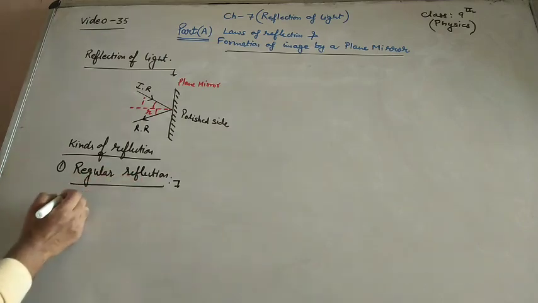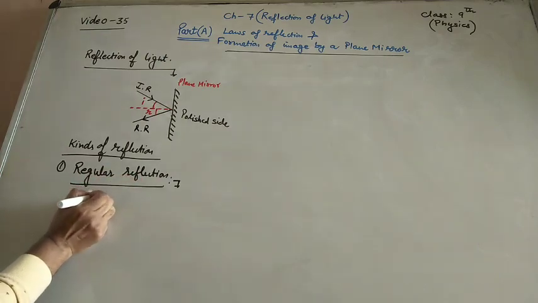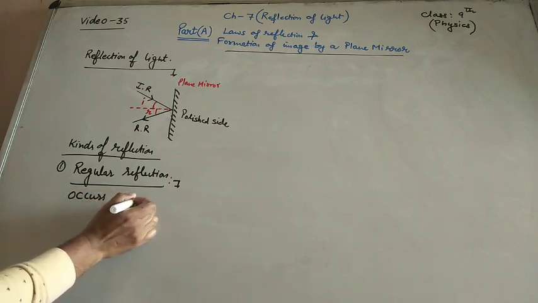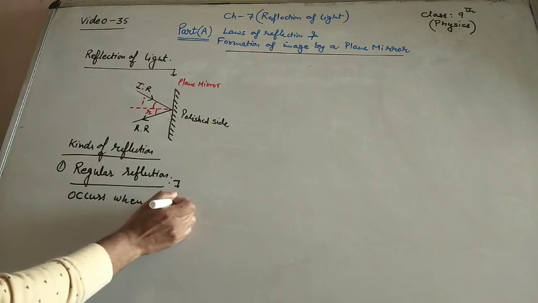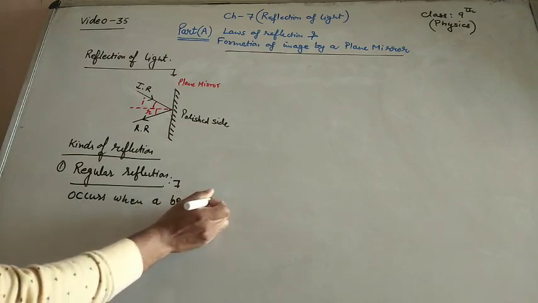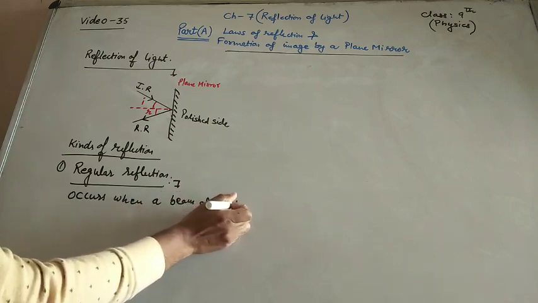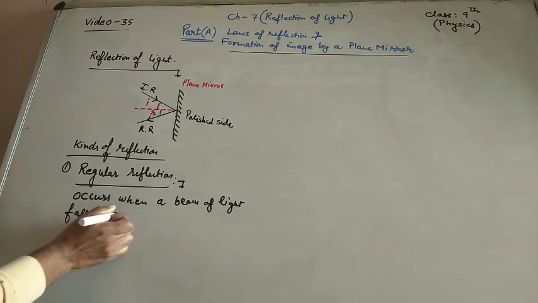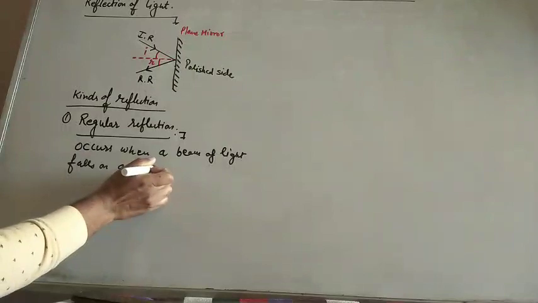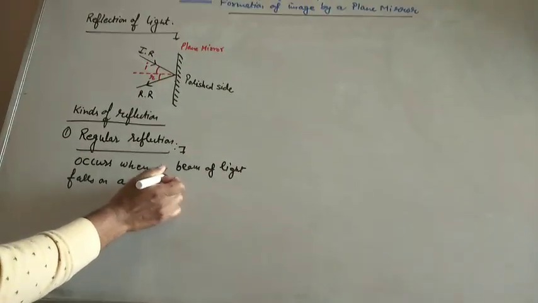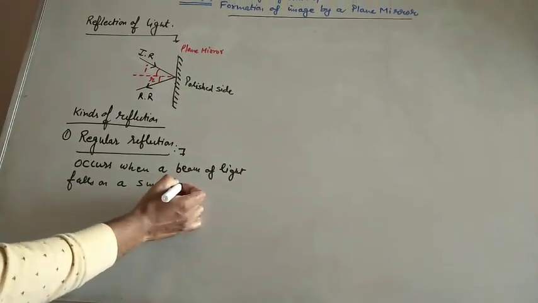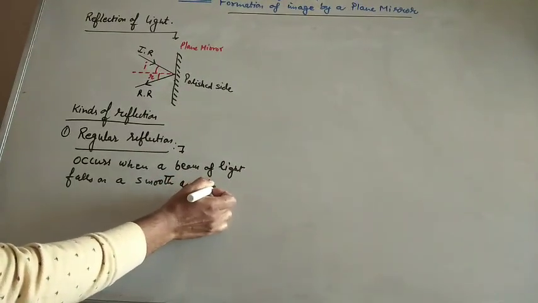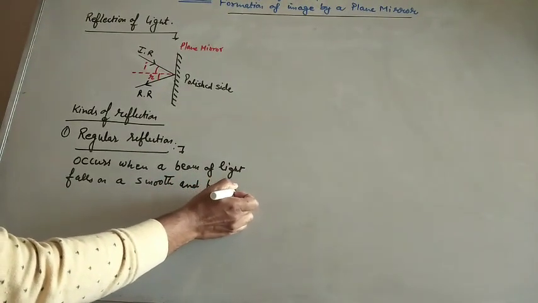Regular reflection occurs when a beam of light falls on a smooth and polished surface.